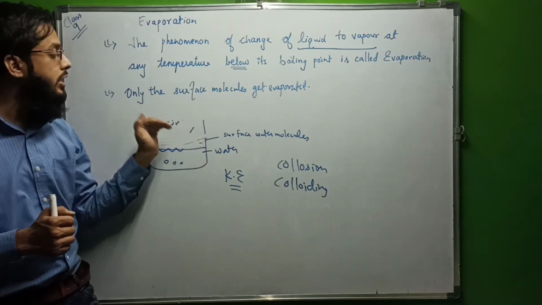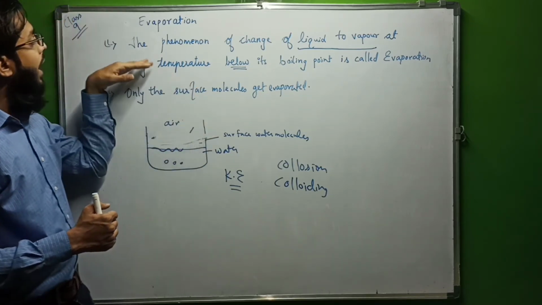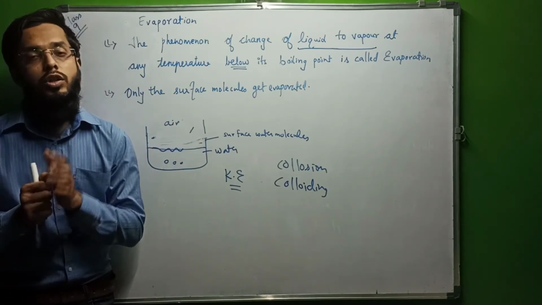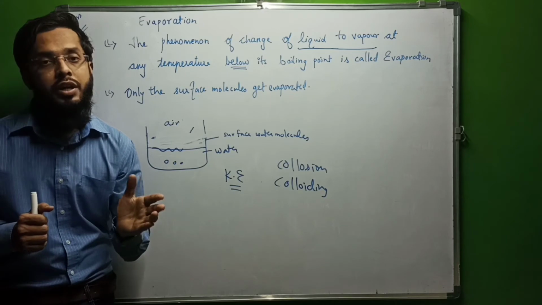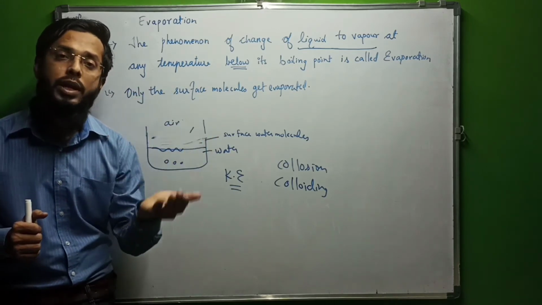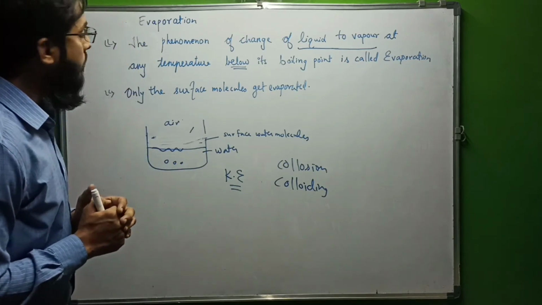So in this way the surface molecules form vapor, and that's why water evaporates at any temperature below its boiling point. So any liquid, if it is changing into vapor below its boiling point, then it is known as evaporation. Okay, that's it.